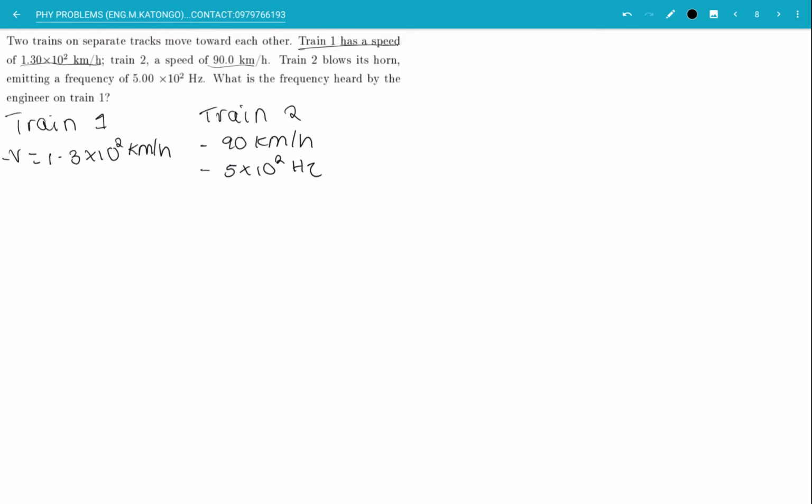Okay, let's visualize this. We have our first train. Our first train in this case will be the observer, and our second train will be the source. Why? Because in the question it has been stated that the second train blows its horn, therefore qualifying it as the source.